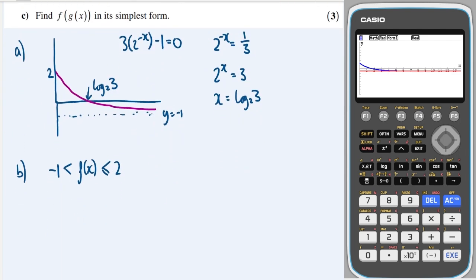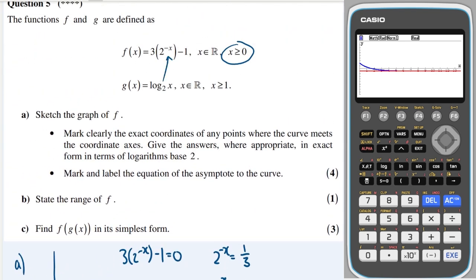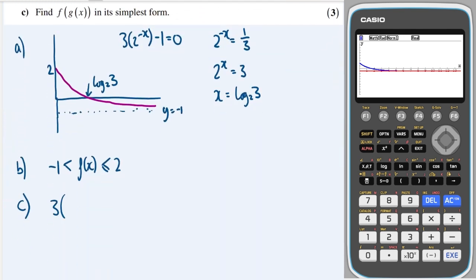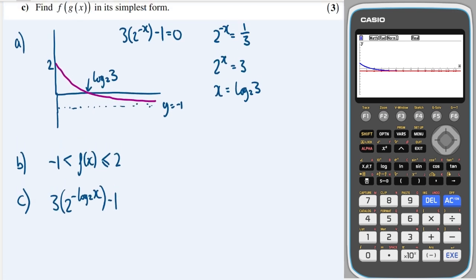Okay, great. Now we need to do f of g, so I've got to put g into f. I would write 3 lots of 2 to the minus log base 2 of x, minus 1. Next, this -1 can be raised up to be the power due to log rules.